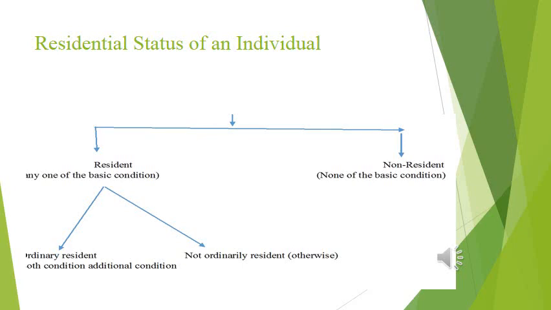Ordinarily resident means both basic condition and additional condition. Not ordinarily resident means otherwise. Non-resident means none of the basic conditions. The former point is very clear from this slide, where it is illustrated.